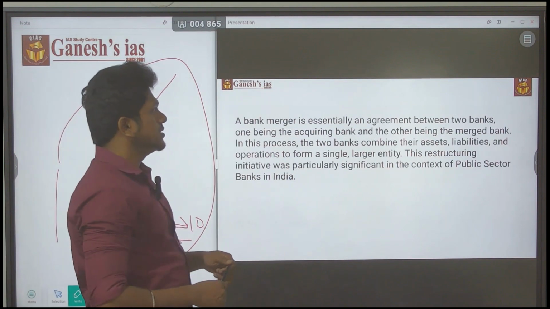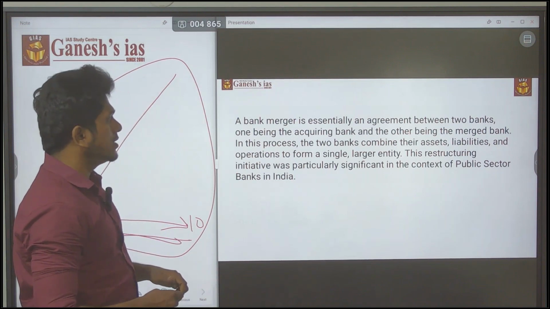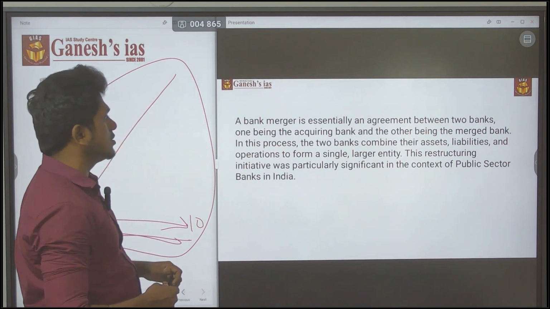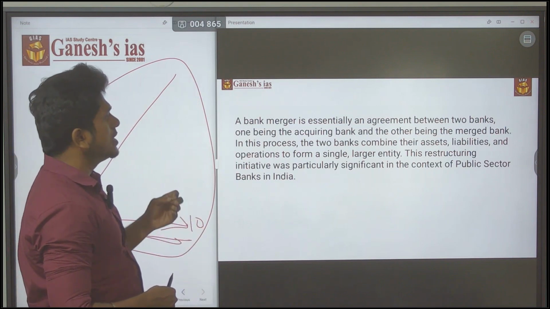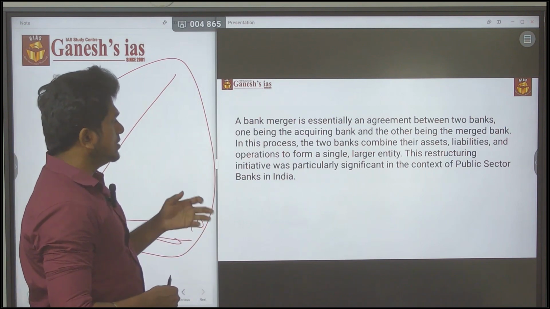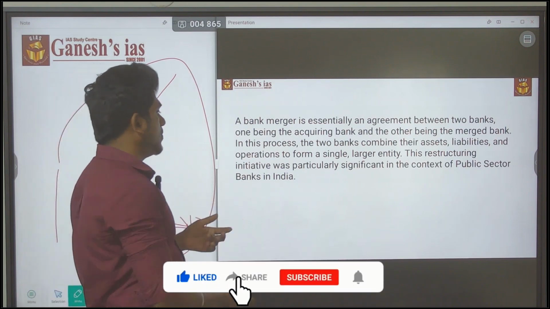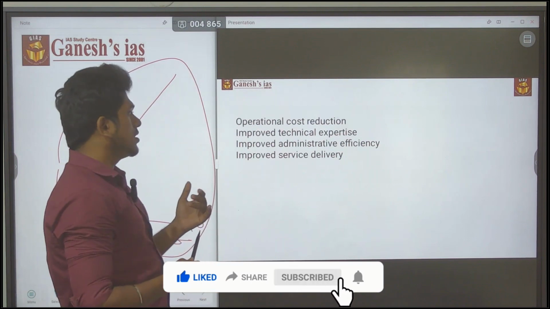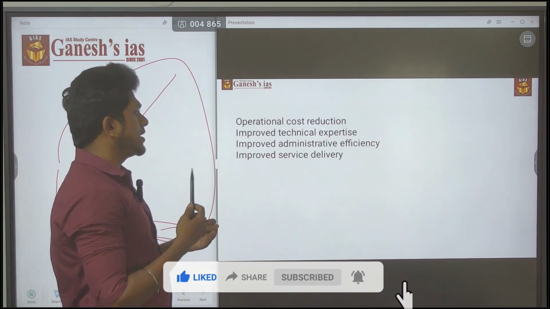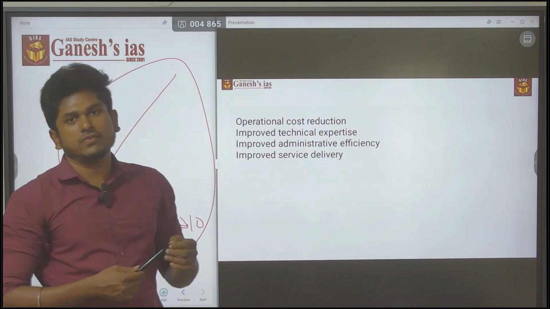Bank merger is essentially an agreement between two banks, one being an acquiring bank and the other being a merged bank. In this process, the two banks combine their assets, liabilities and operations to form a single larger entity. This restructuring initiative was particularly significant in the context of public sector banks in India. The benefits are operational cost reduction, improved technical expertise, improved administrative efficiency, and improved service delivery.